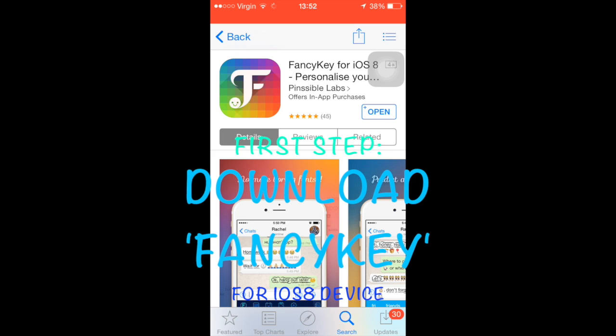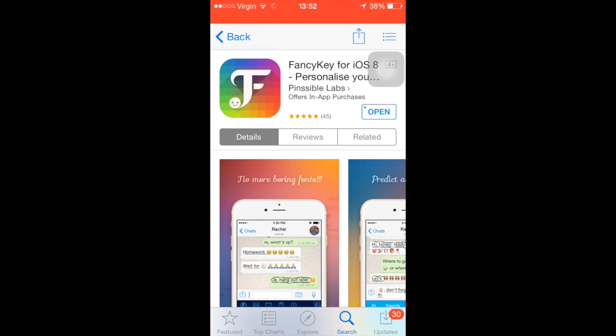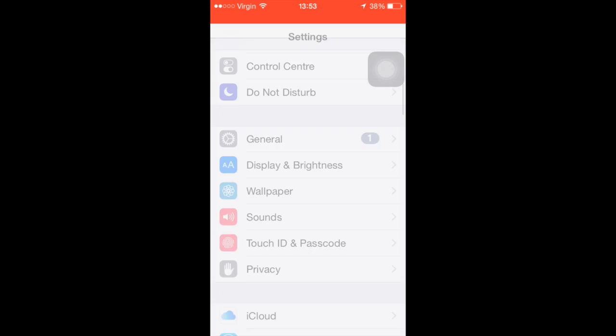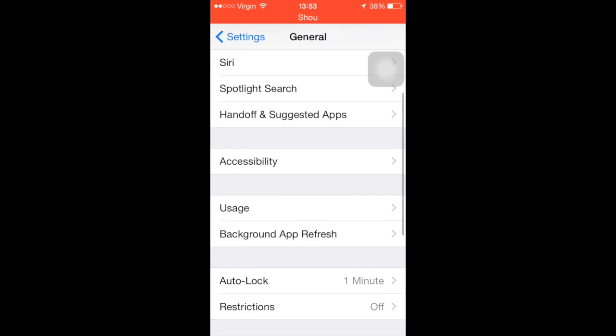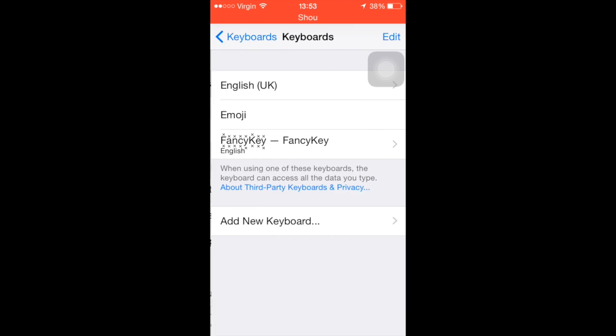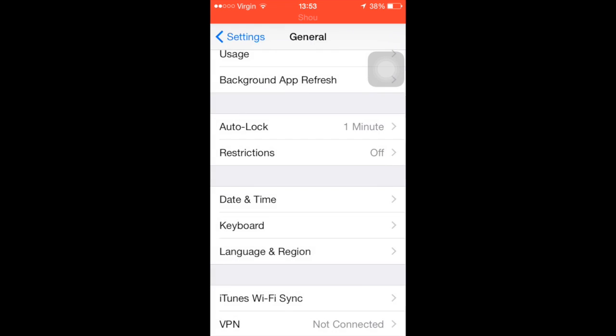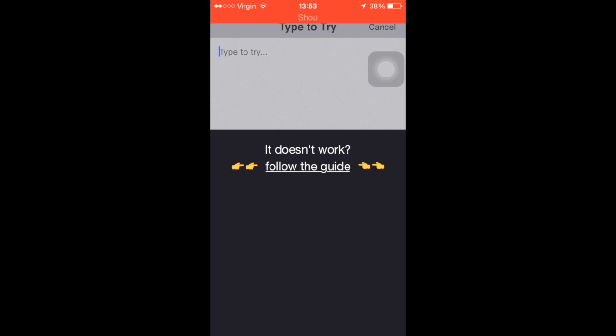The first step is to download Fancy Key from the App Store. This is for iOS 8, by the way. So once you download this, you have to go to Settings, go to General, Keyboards, and click Fancy Key. Since I've already set this up, I don't have to do that. Okay, so let's open Fancy Key.